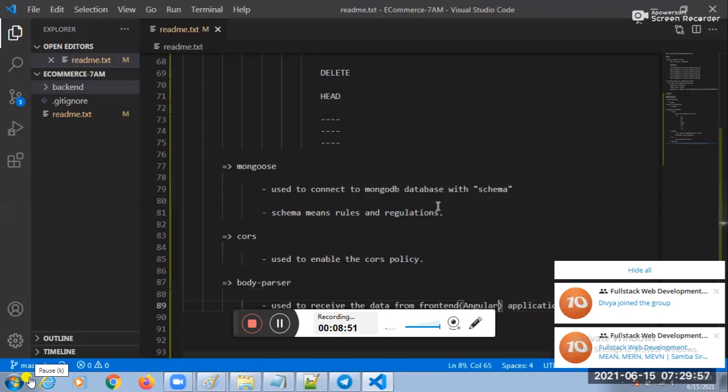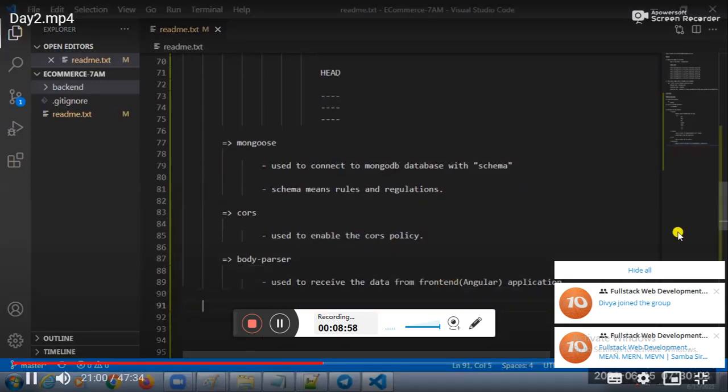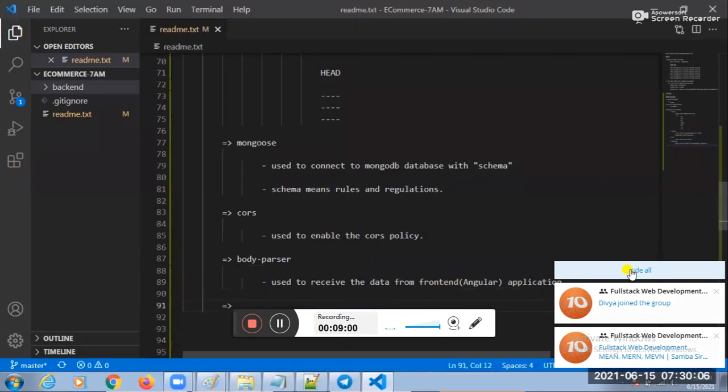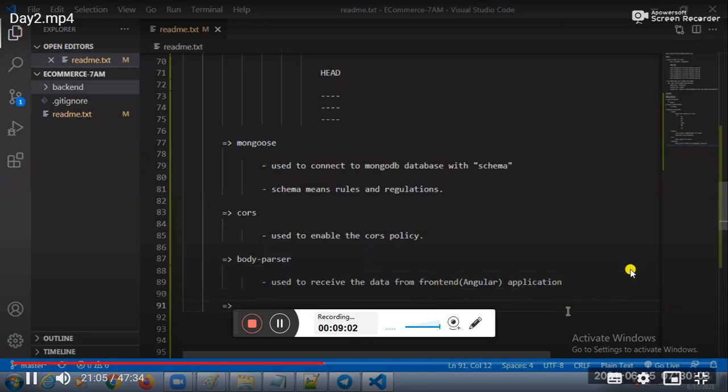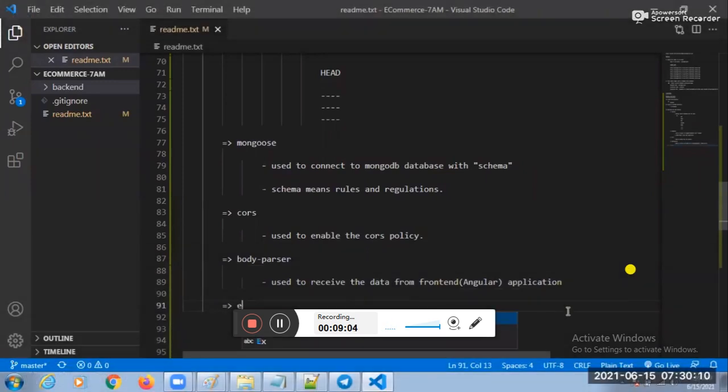Next one, guys. How to encrypt the passwords before storing into the database? I want to encrypt the passwords before storing them into the database. How can I encrypt?